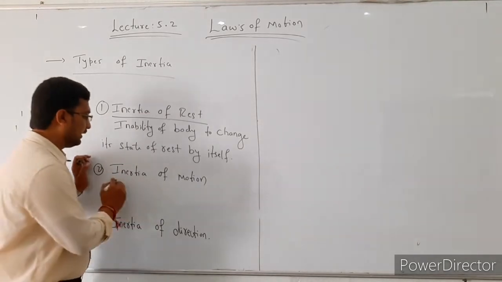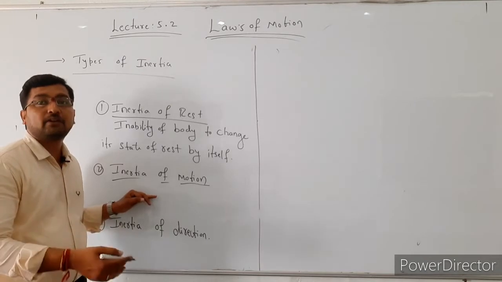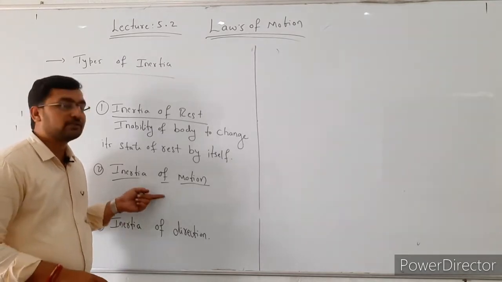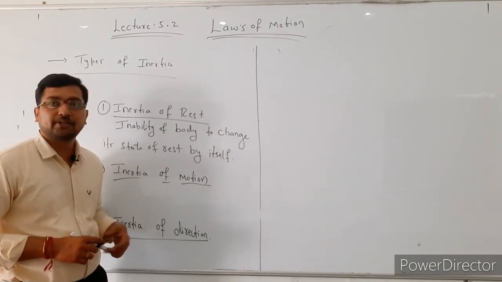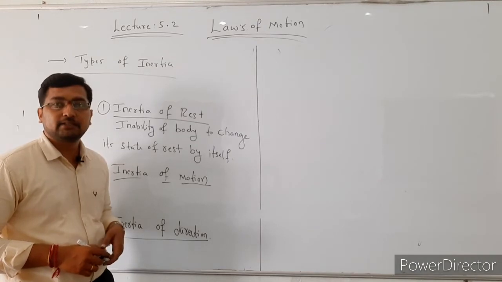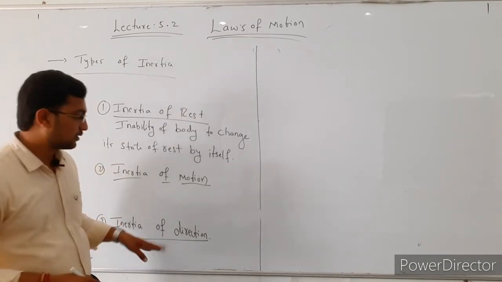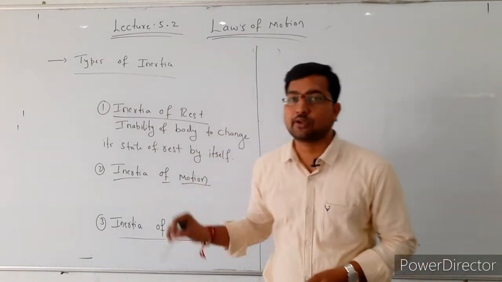And the next one, the inertia of motion, means the inability of a body to change its state of motion by itself. So that is known as the inertia of motion. And the last one is the inertia of direction, which means the inability of a body to change its direction by itself. So these are the types of inertia.